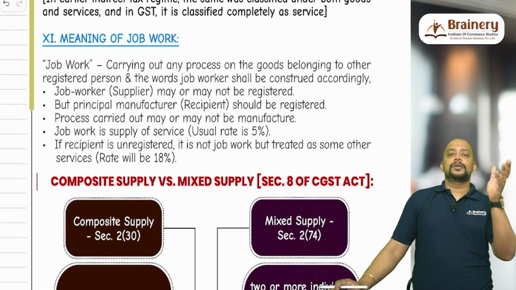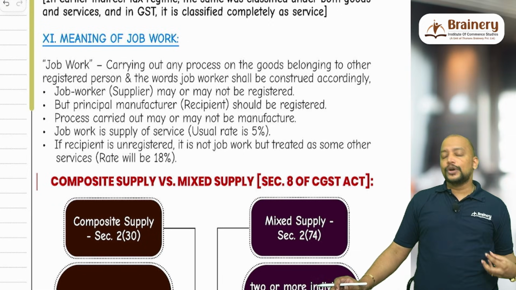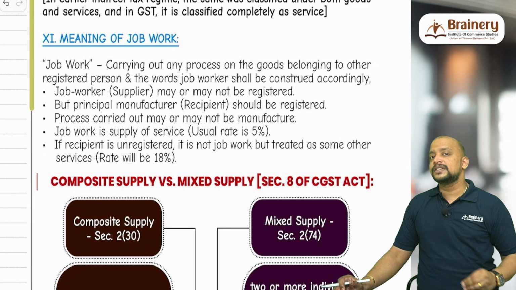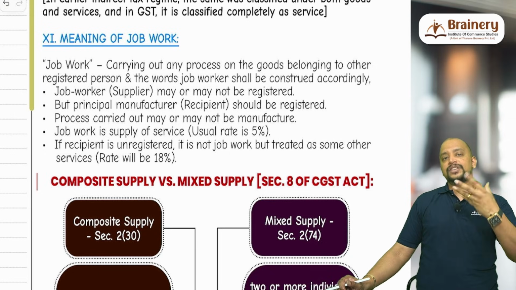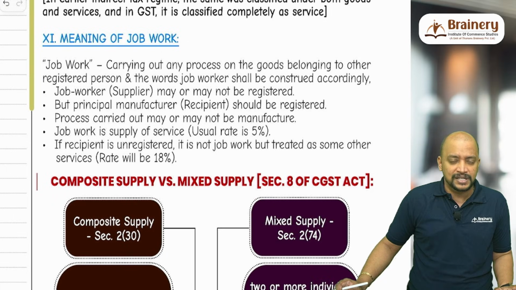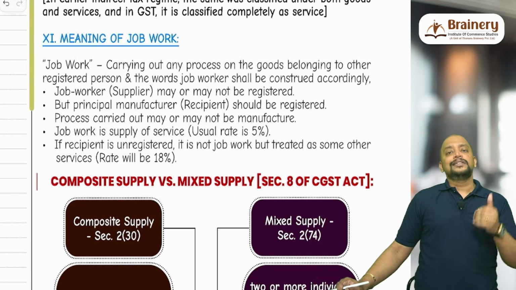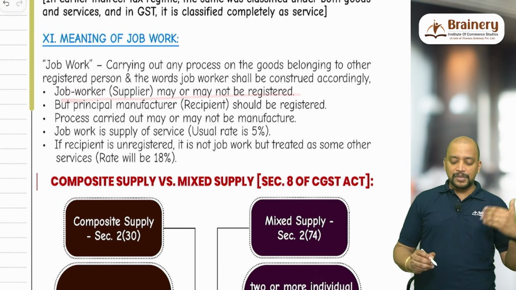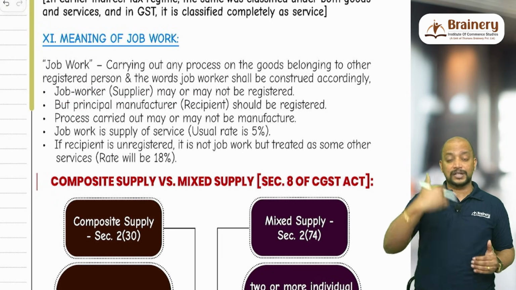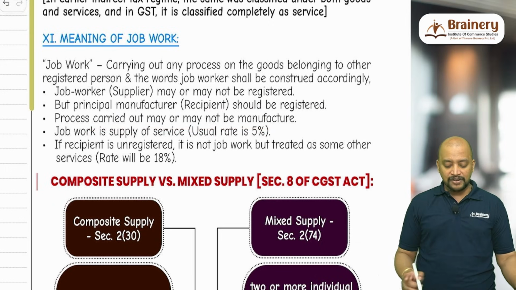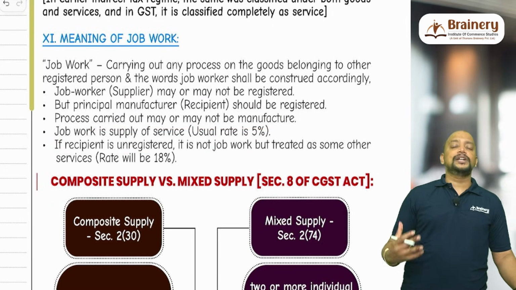For example, you are purchasing wedding cards and you are giving them to me, and I am doing the printing on those wedding cards. Now as you are an unregistered recipient, this particular activity will be some other service, not job work, but it will be treated as service. And suppose you are registered, then whatever activity I do will become job work. So the job worker, the supplier, may or may not be registered, but the principal manufacturer, that is the recipient, should be registered. The process carried out may or may not be manufacturing, and job work will usually be taxable at 5%.